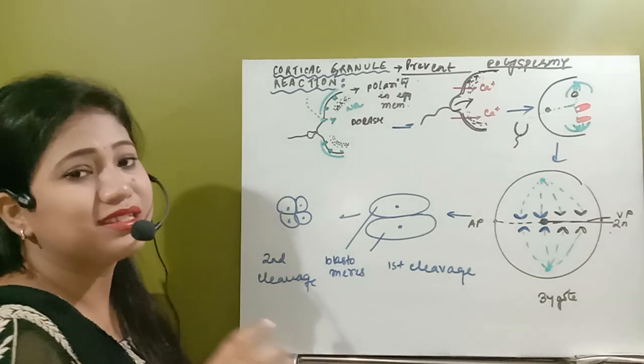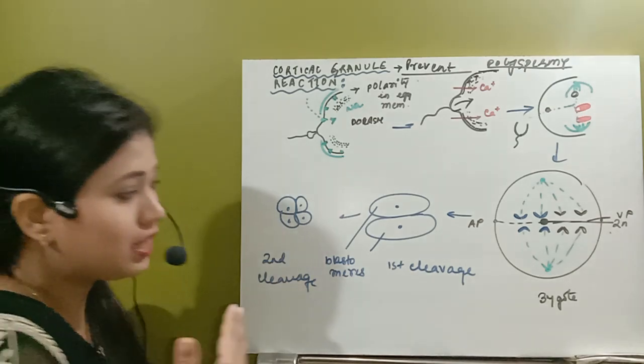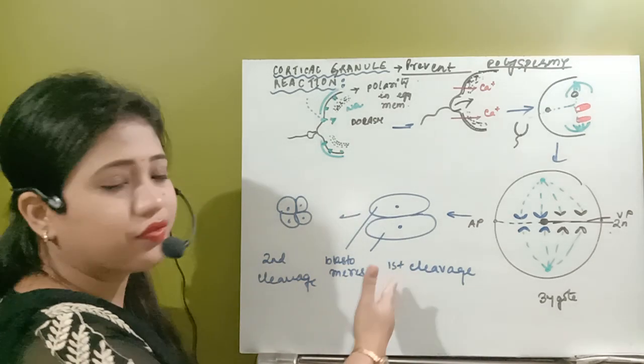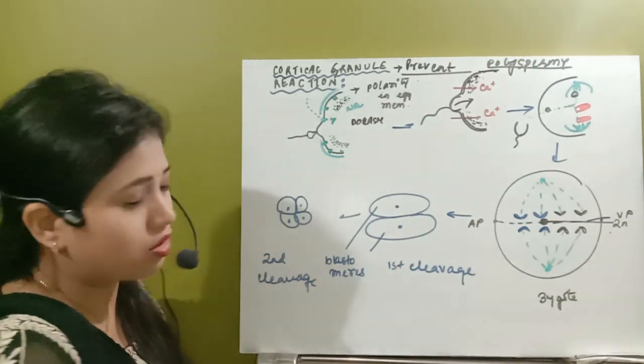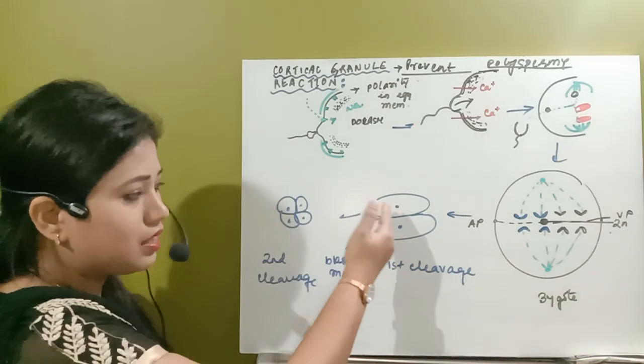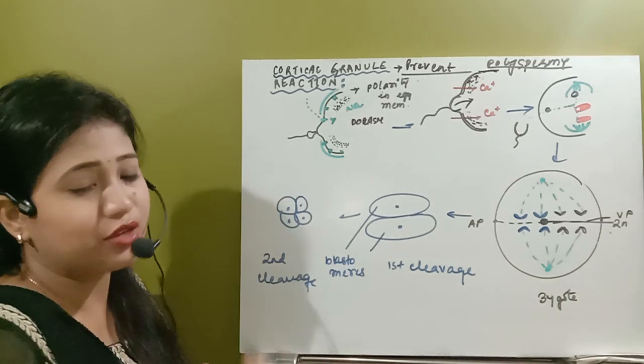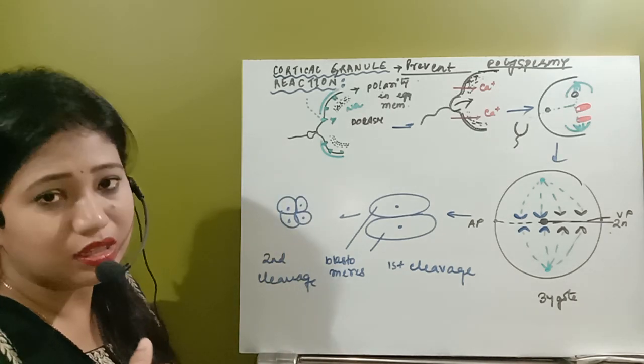Why? Because the cytoplasm content is going to decrease in each cleavage. In every 24 hours, one cleavage will occur, and after every cleavage we are going to have more cells, but the cytoplasm will start to decline.